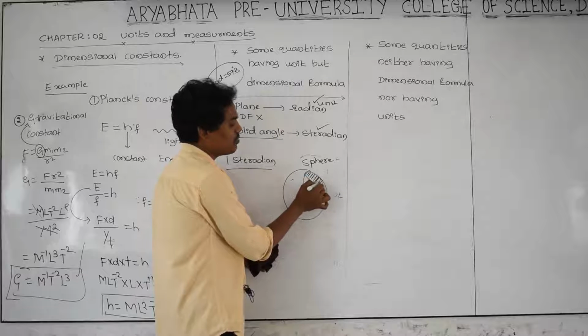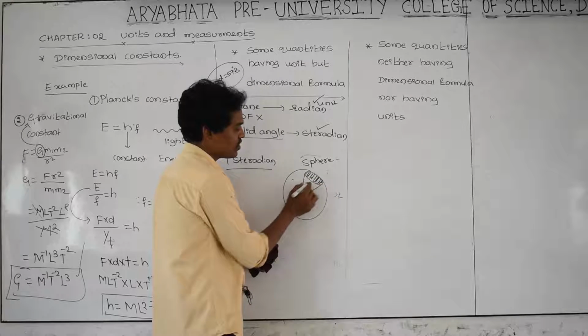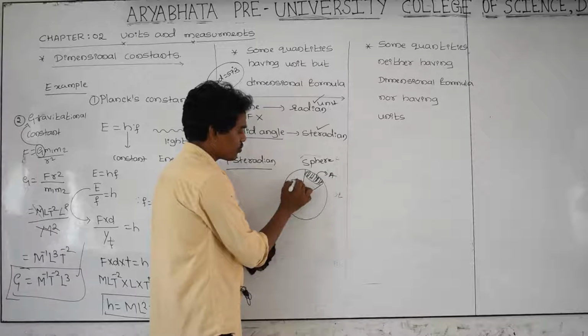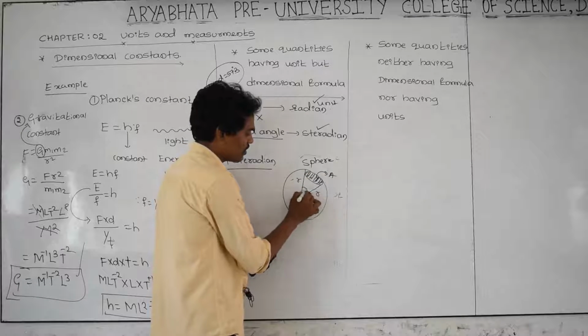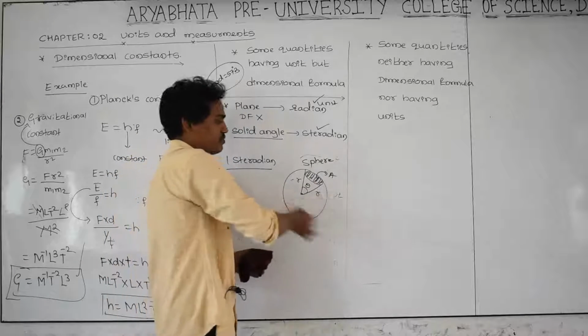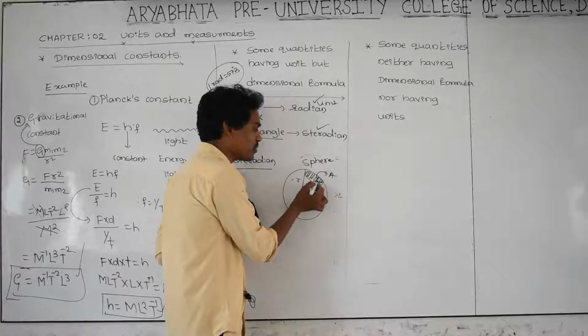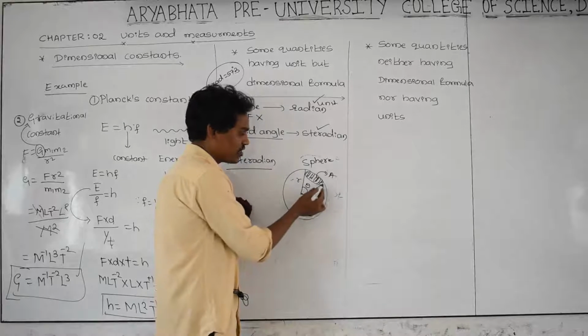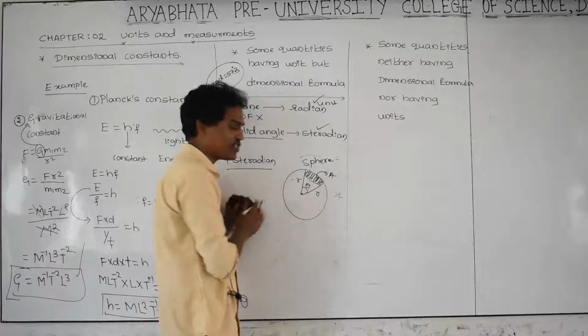I considered some boundary part of it. This is the radius of the sphere, and this is theta. Just I considered some part of the sphere. Its area is A, and this is the radius of this sphere, and this is theta.